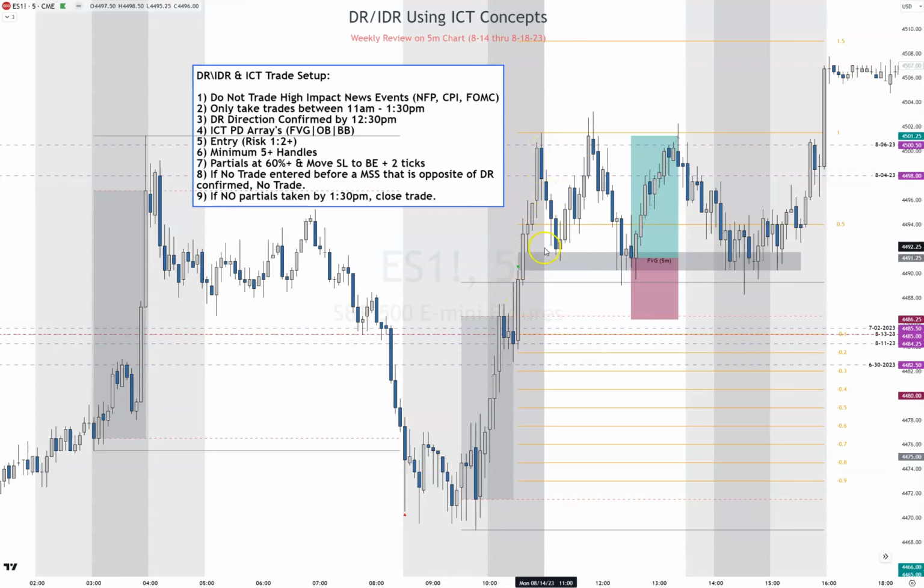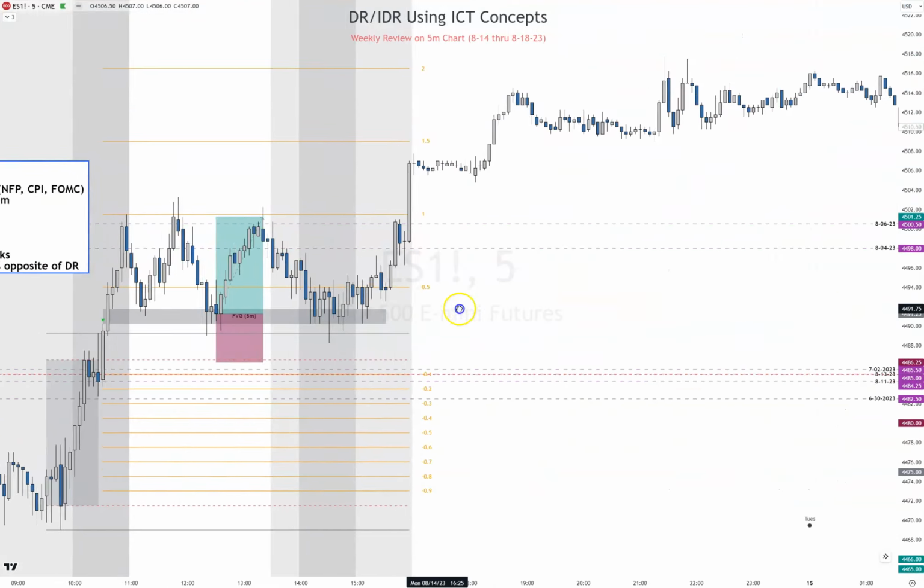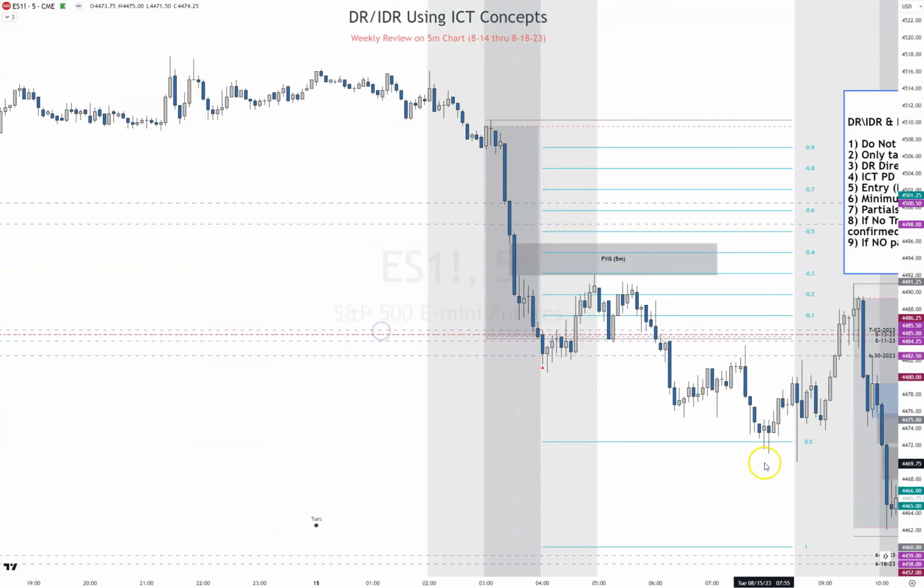We come up, here's our 11 o'clock when we can take our trades. It comes in, taps into that 5-minute fair value gap. If you didn't take this trade, you had another chance to set it up right here. Risk 5 and aim for 10, which is the new week high of the new week opening gaps. So we got 10 handles on Monday. Let's go to Tuesday.